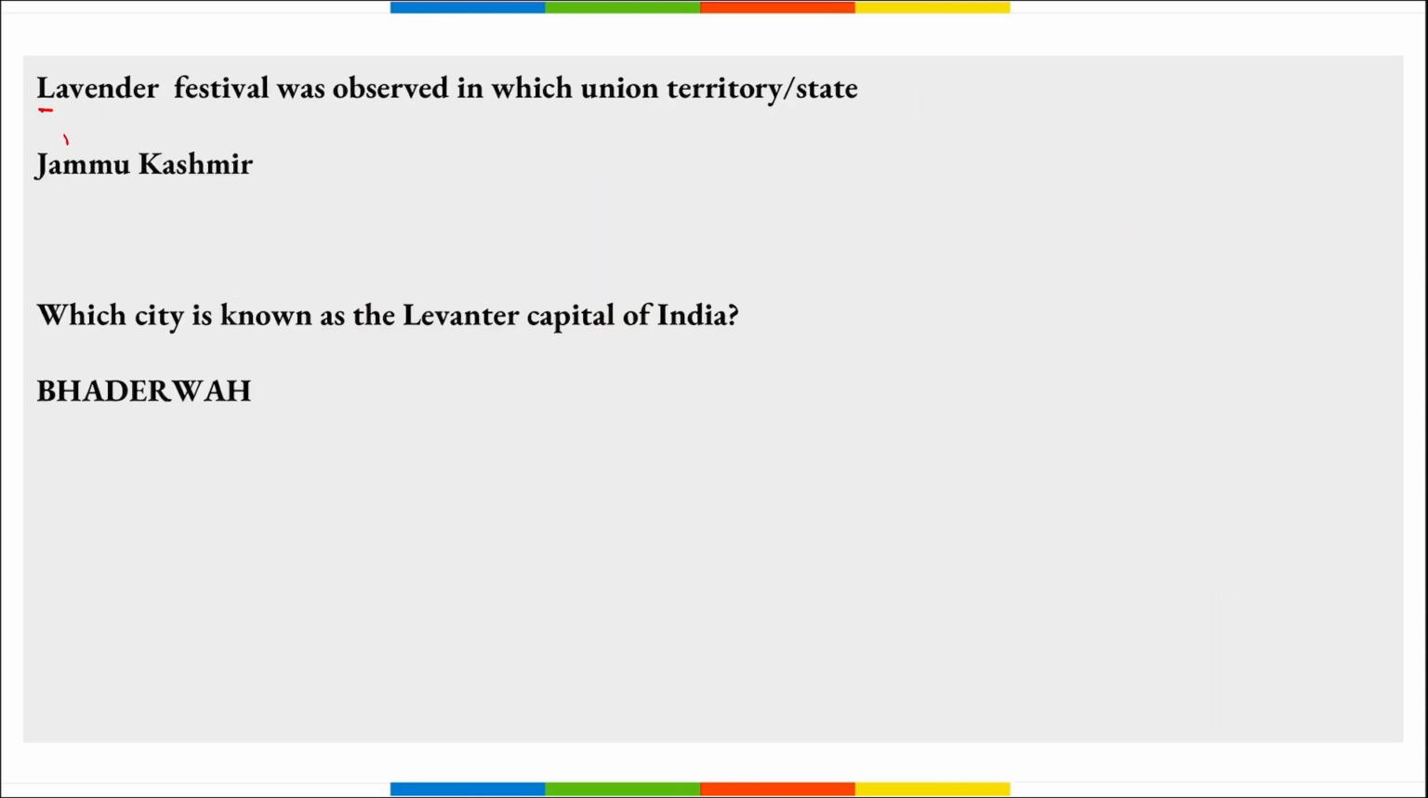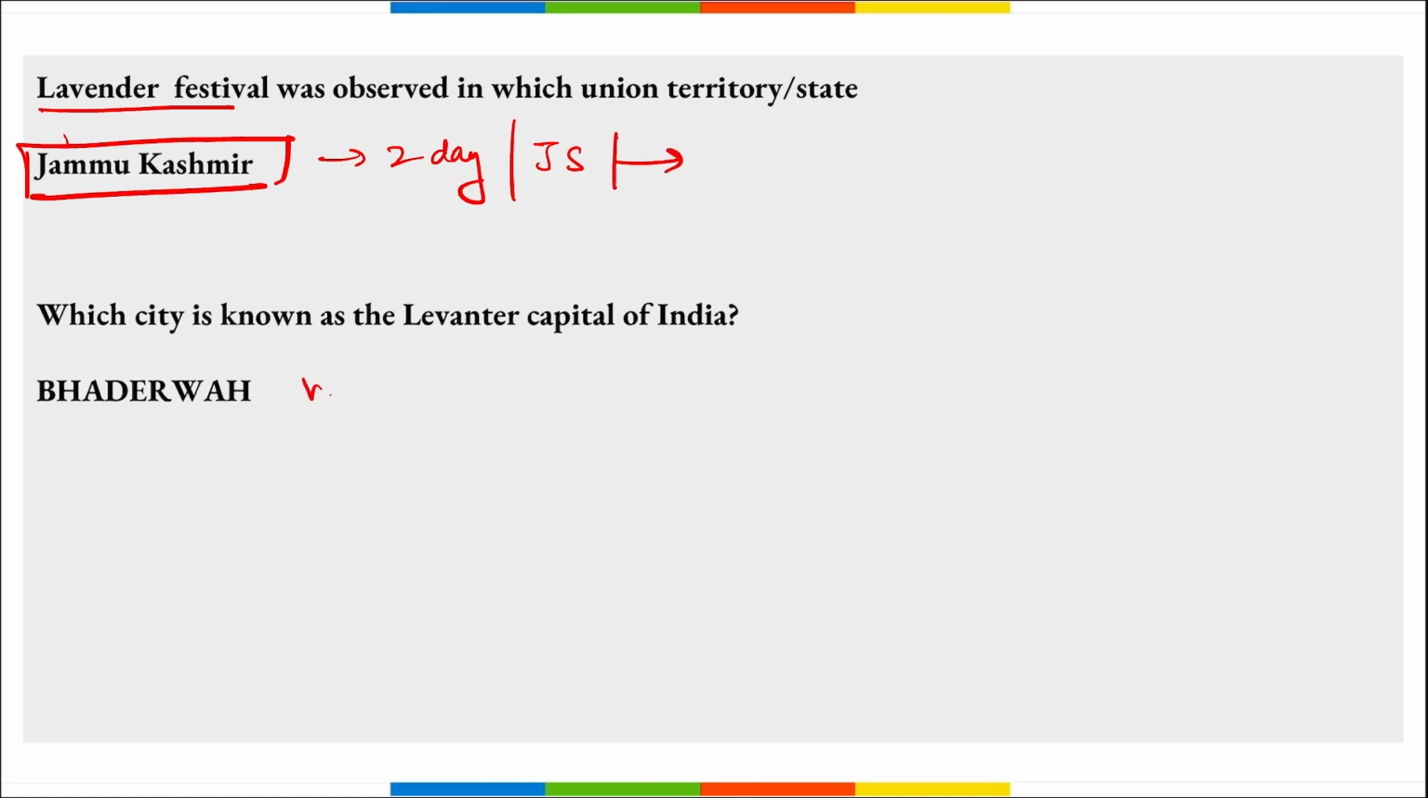Next is: Lavender Festival was observed in which union territory or state? So remember, this Lavender Festival was observed in Jammu and Kashmir. Right? Important question, take a note of it. So where was this Lavender Festival observed? In the Jammu and Kashmir Union Territory. Then next thing, this was a 2-day long festival. This festival was inaugurated by Jitendra Singh, our Union Minister of State for Science and Technology.